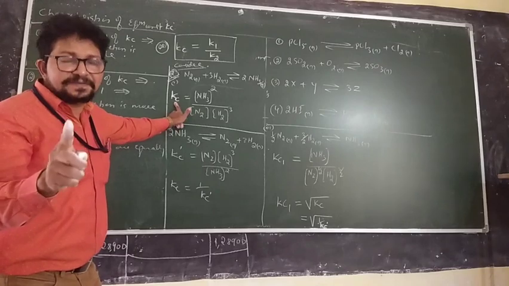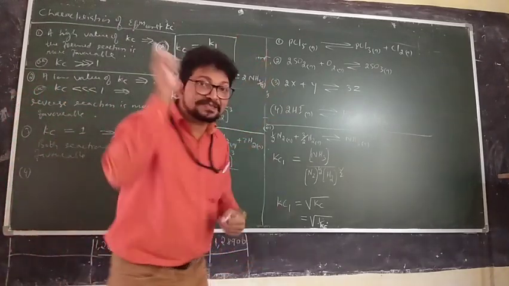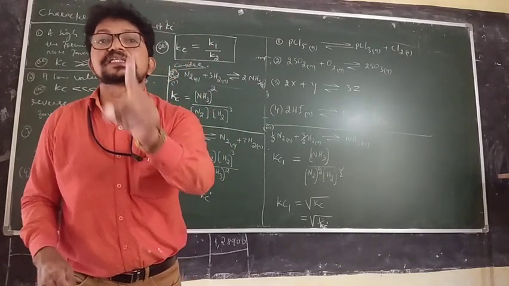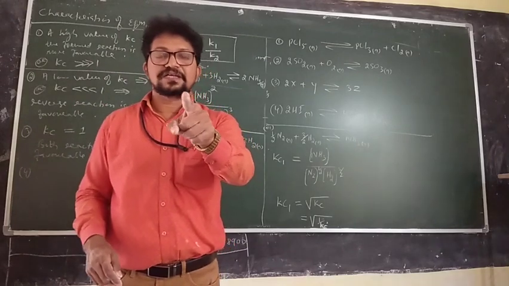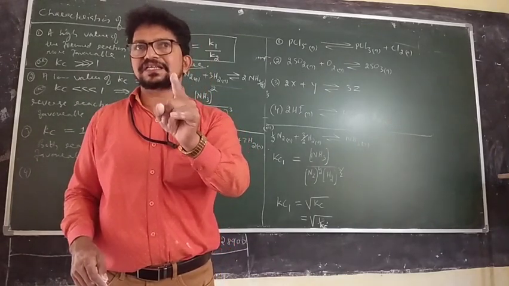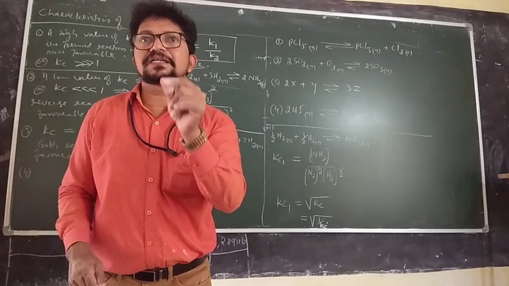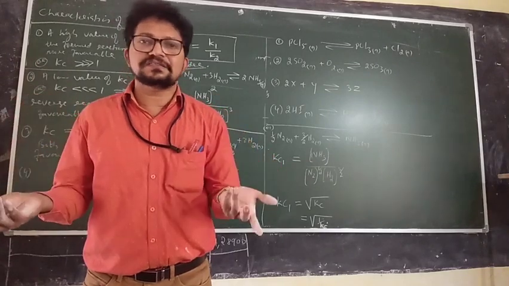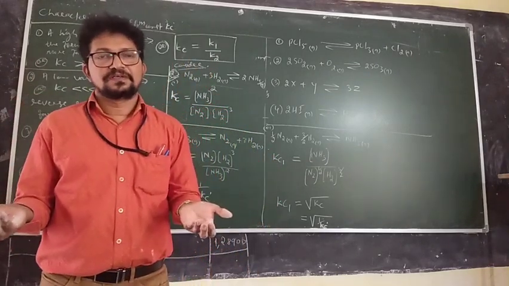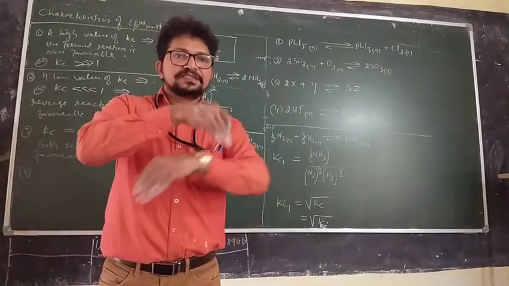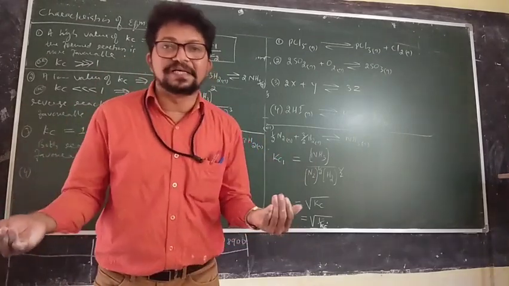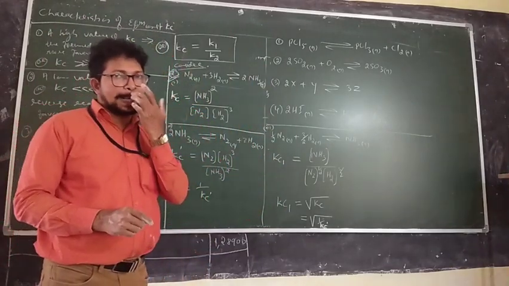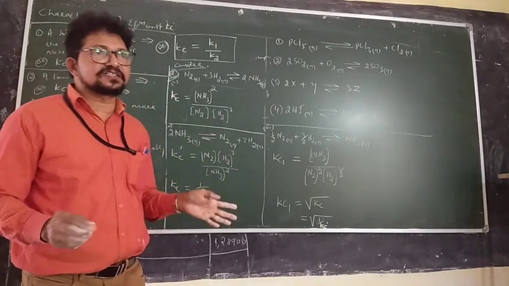Any one reaction at one particular temperature is defined by a fixed Kc value. I repeat, any one particular reaction at a particular temperature has one fixed value. If you take any concentration of your choice for reactants and products, it establishes the equilibrium according to a constant Kc value. Remember, that means Kc does not depend on concentration.